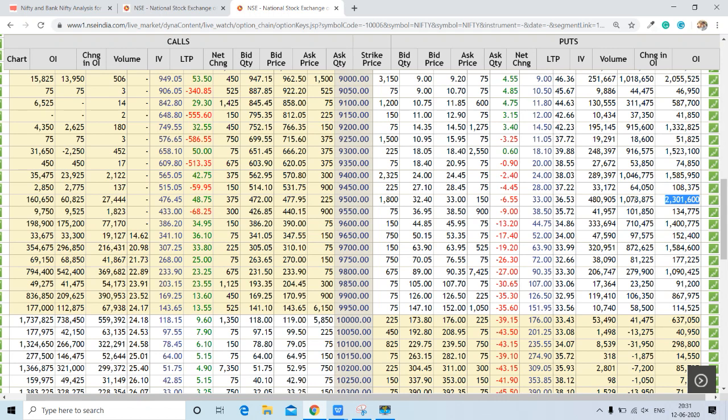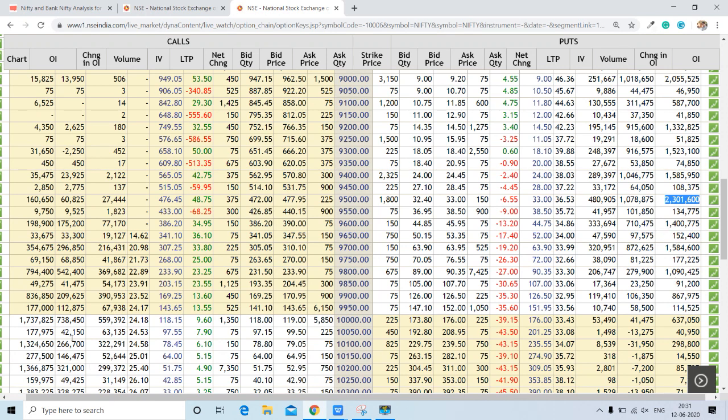That's the reason we have seen some smart recovery from lower levels. Also here 10 lakh contracts were added, and this level 10 lakh contracts added. So these are also important levels. You can see here around 15 lakh, here around 10 lakh contracts, here around 14 lakh contracts.